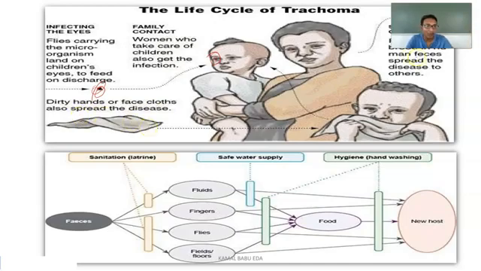The flies that breed on human feces spread the disease to others. So this is how the life cycle of trachoma travels.